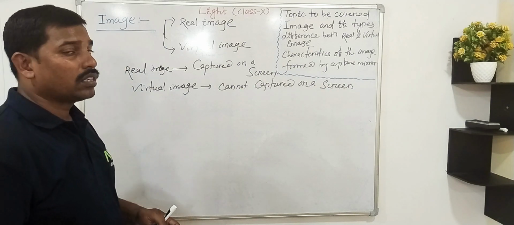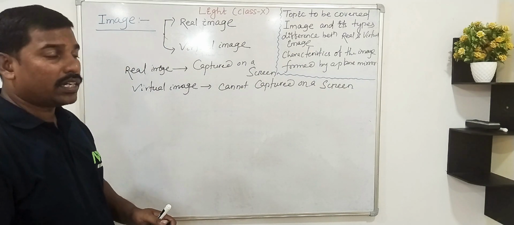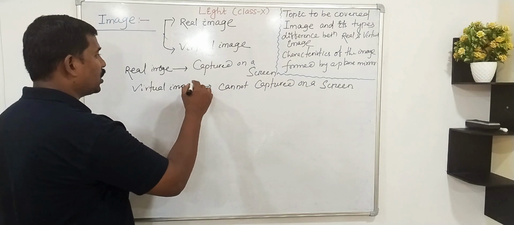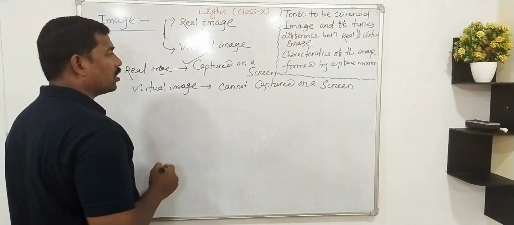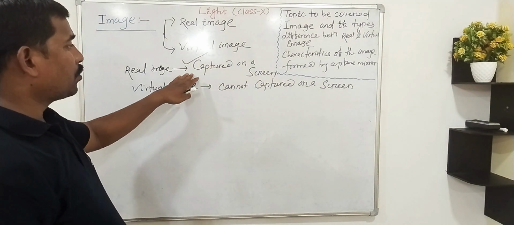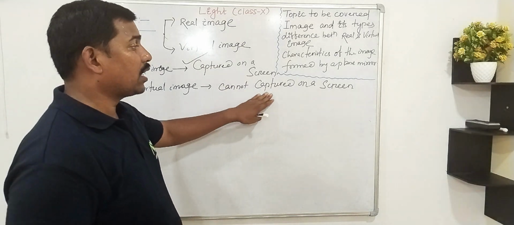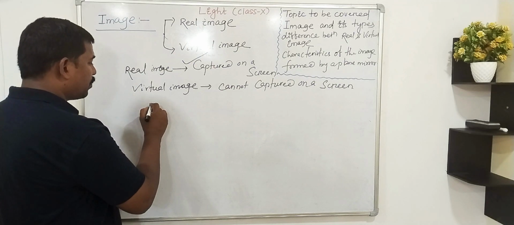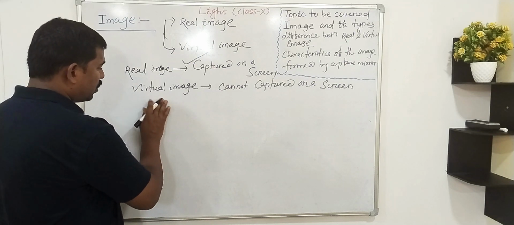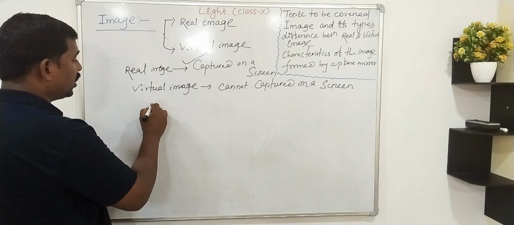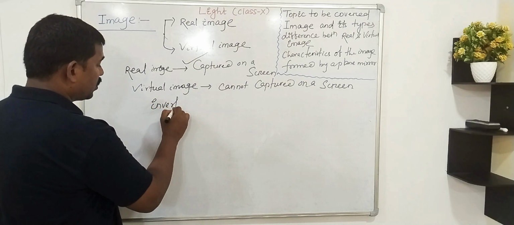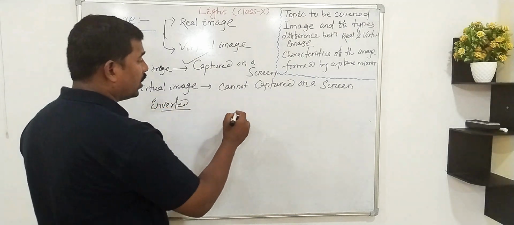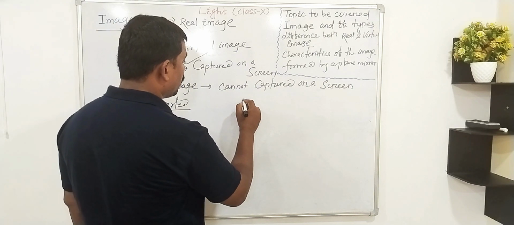Let us discuss the difference between real image and virtual image. The first point is that real image is captured on a screen, whereas virtual image cannot be captured on a screen. Second point you can write: real image is always inverted. In case of virtual image, the image formed is erect.